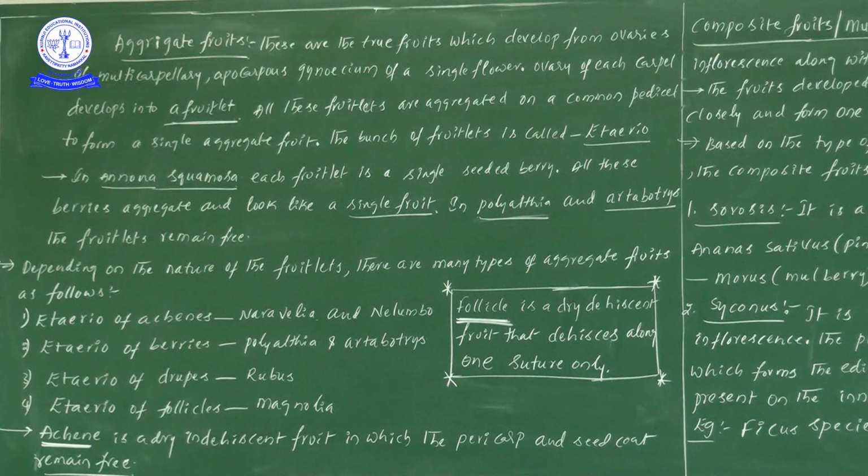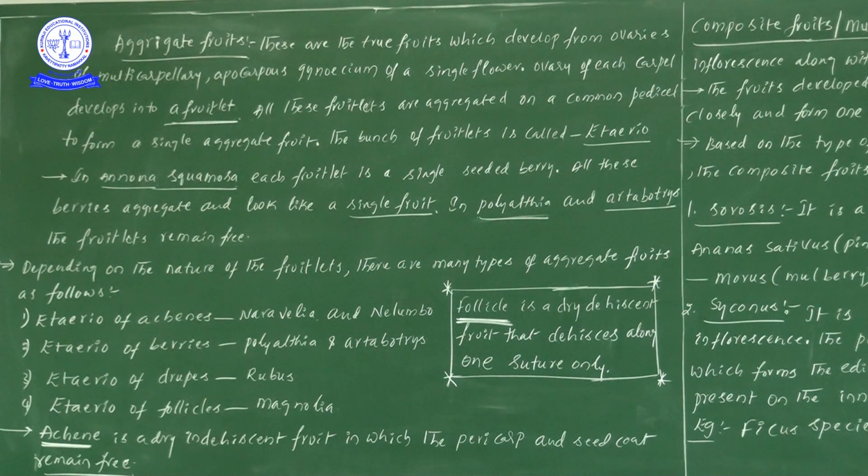Because while discussing botany, if you have an example in your mind, whatever information you learn, you can learn very easily. Suppose you don't know what fruit Annona is, we cannot recollect it in our mind.